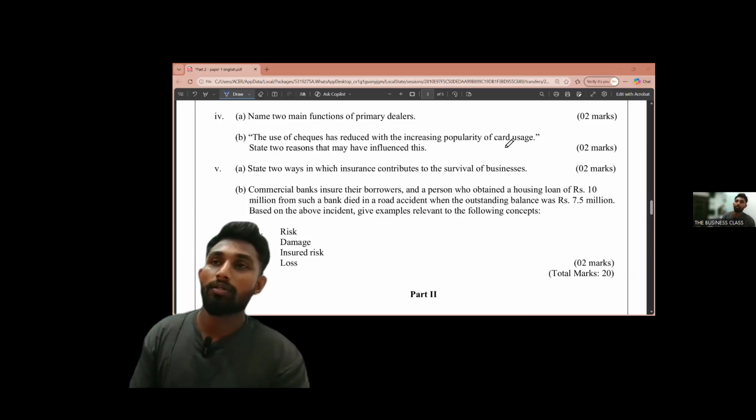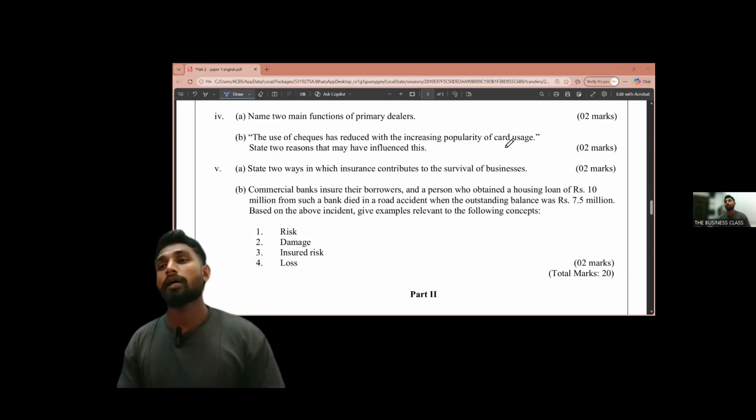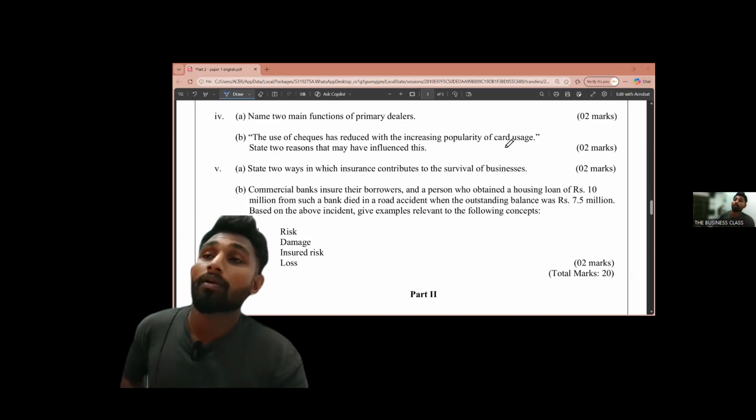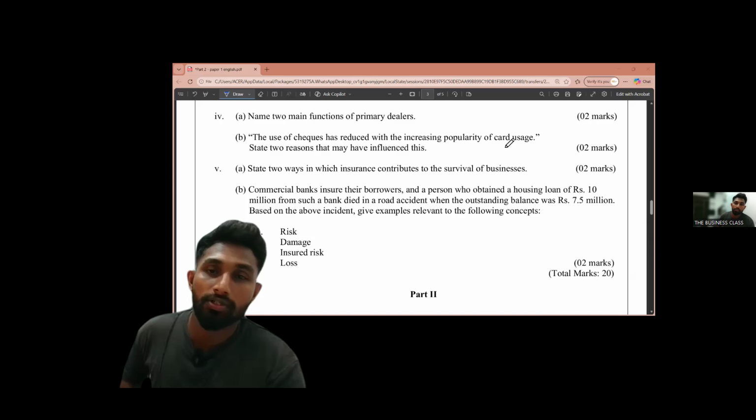Now the businesses are not using checks, but big organizations definitely have to use checks since they have current accounts. They are using checks, but for the day-to-day transactions that businesses do.